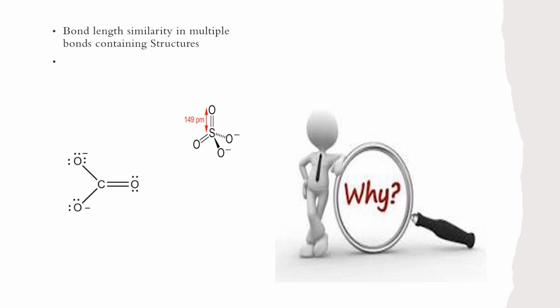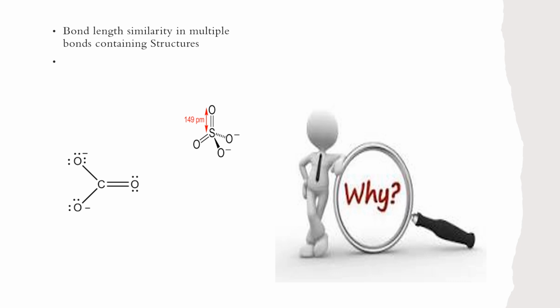Firstly, this concept comes to our mind when we consider examples like the carbonate ion or the sulfate ion. When we study these structures with the help of spectroscopy, which is beyond our discussion today, we are able to find that there is a presence of two kinds of bonds in that structure. Firstly, let's look at the carbonate ion.